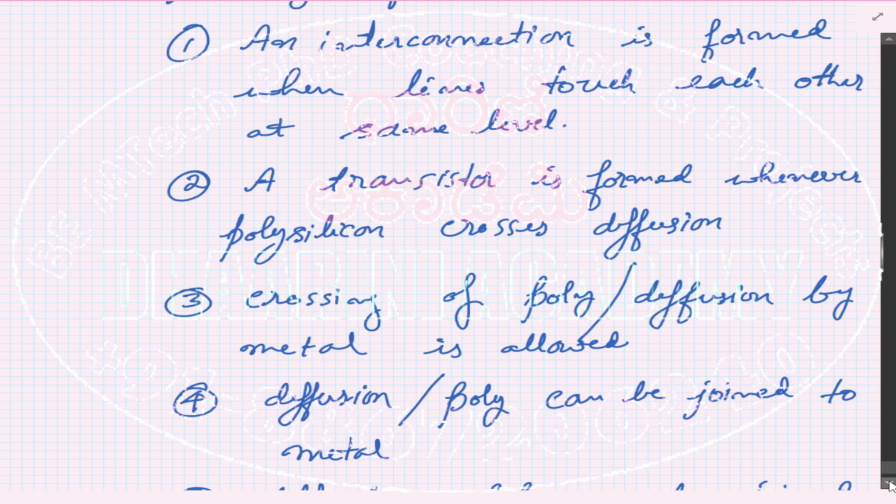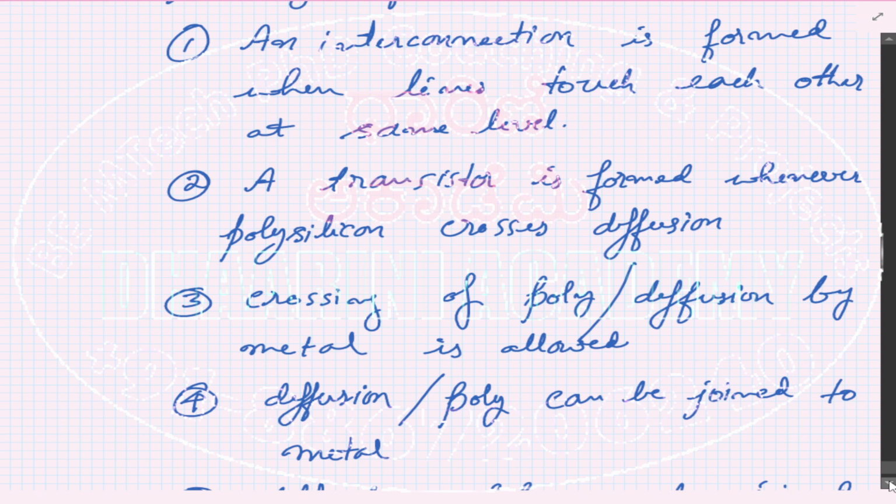That's the first thing. Second, whenever we see a polysilicon layer crossing the diffusion layer, it means a channel gets formed. Because I know that polysilicon is actually the gate region, separated by the insulator, and diffusion is the substrate. So I know from basics that if polysilicon is placed above the diffusion layer, it means there is a channel formed, which means it is a transistor. So I should be careful when I do this.